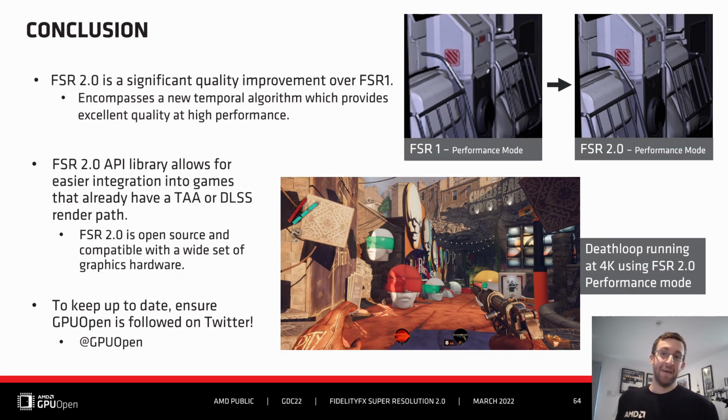And with that, we are at the end of the presentation today. In conclusion, Fidelity FX Super Resolution 2.0 is a significant leap in quality over FSR 1. Its new temporal algorithms provide excellent quality and are optimized for extremely high performance. As seen in the zoomed in images here, FSR 2.0 dramatically increases edge quality and visual clarity. It's released as a library, exposing an API making integration simple for games which already have TAA render paths. It's open source, compatible on a wide set of graphics hardware without any dependency on machine learning, and will be released on AMD GPU Open.